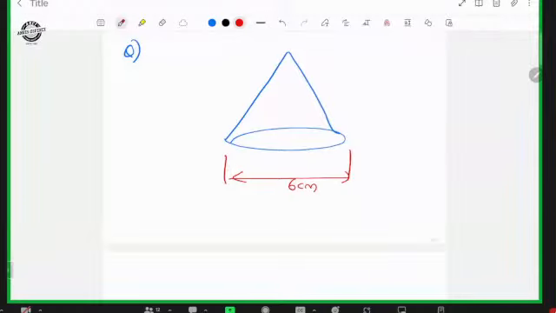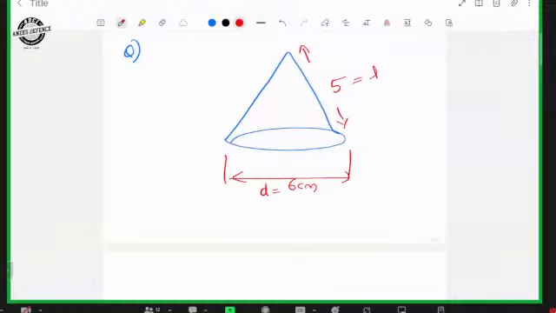And its slant height is 5. That means L is given and diameter D is given. Find the area of the axial section of the cone.